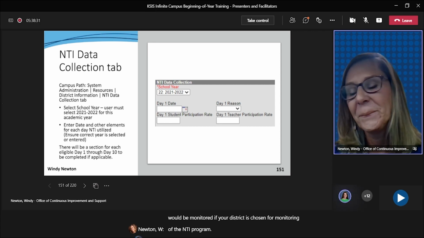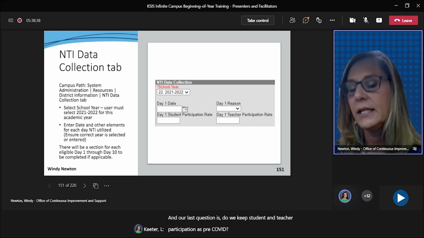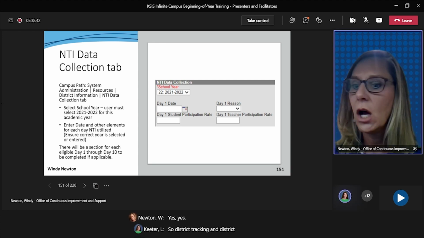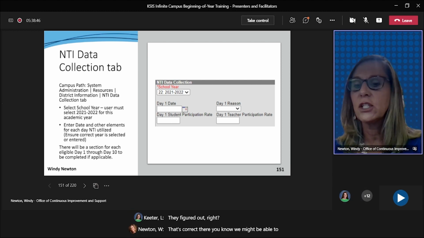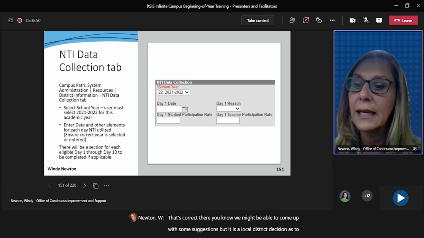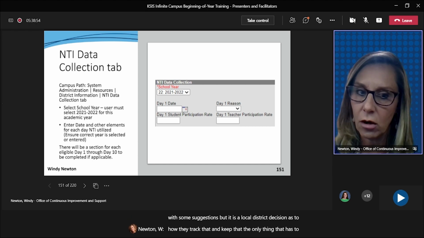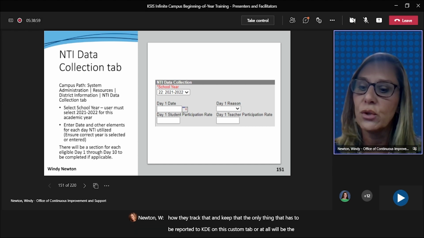And our last question is, do we keep student and teacher participation as pre-COVID? Yes. So district tracking, however they figure it out, right? That's correct. We might be able to come up with some suggestions, but it is a local district decision as to how they track that and keep that. The only thing that has to be reported to KDE on this custom tab, or at all, will be the overall participation rate of the students and the teachers.